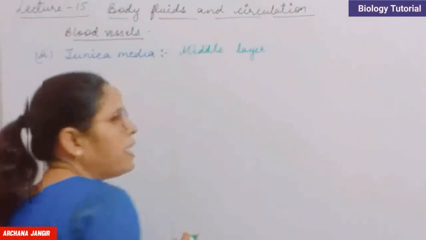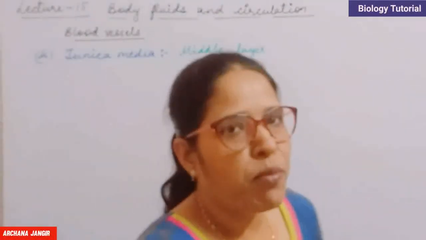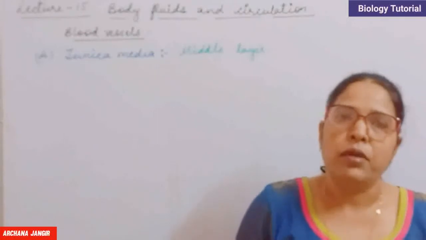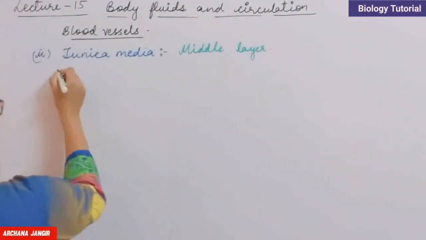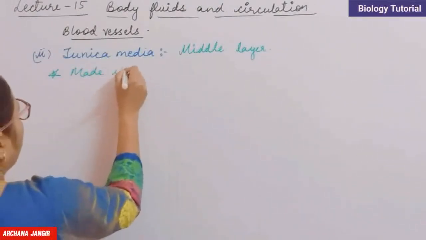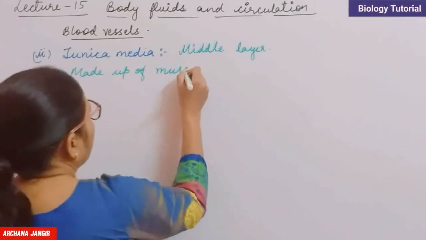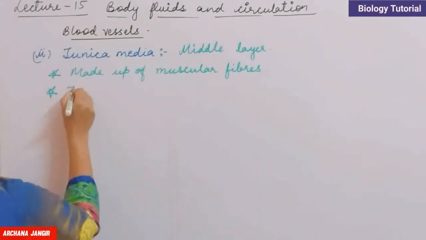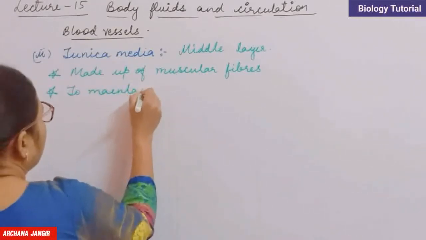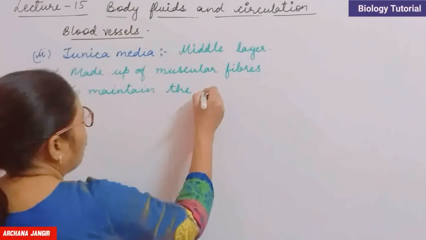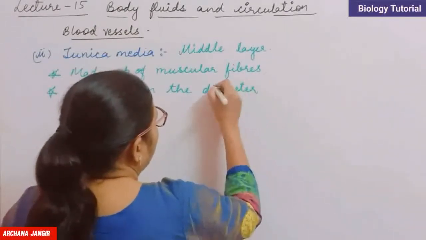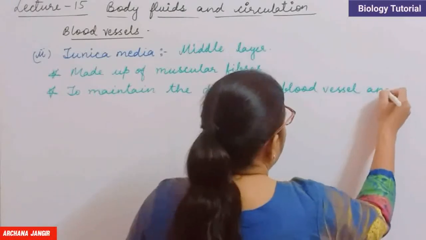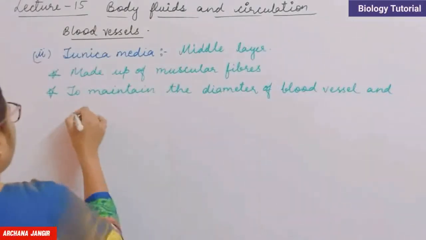Mainly this middle layer is made up of muscular fibers, and its function is to maintain the diameter of the lumen of the blood vessel and to regulate the blood flow.